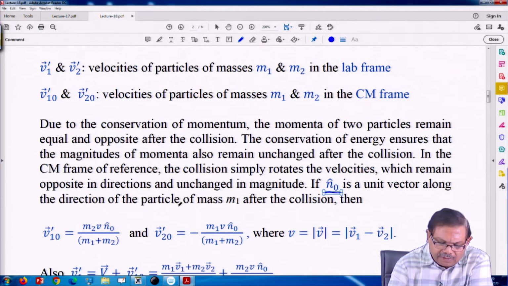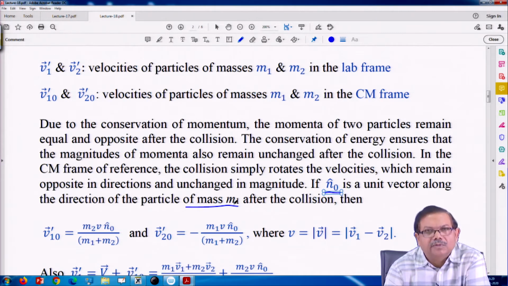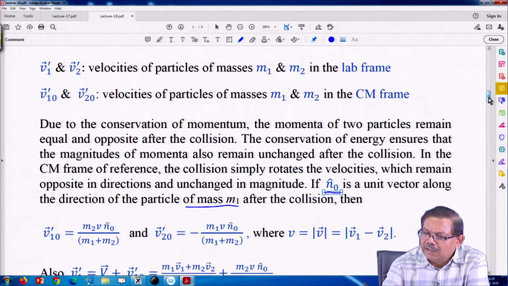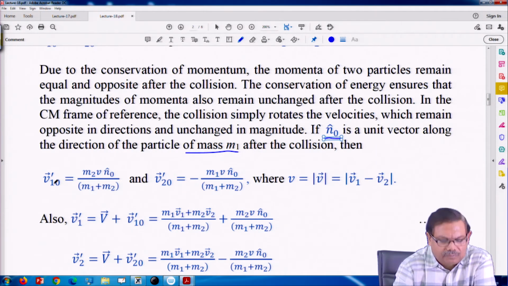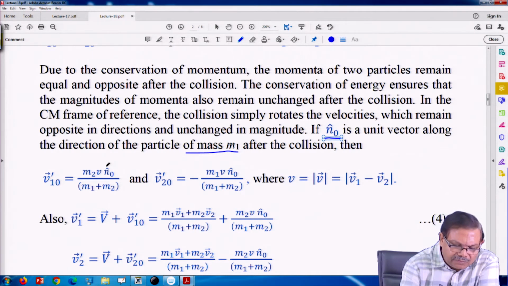Let us say it is the velocity of the particle of mass m1 after the collision. If that is the case, then what is the velocity after the collision in the center of mass frame? In the center of mass frame, this is the direction that we cannot say anything about.